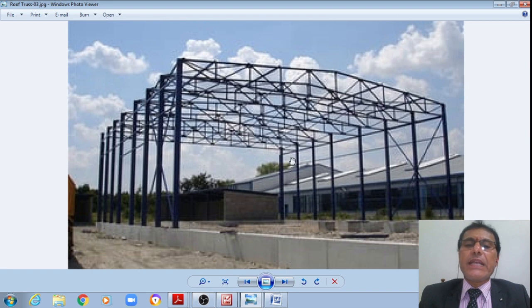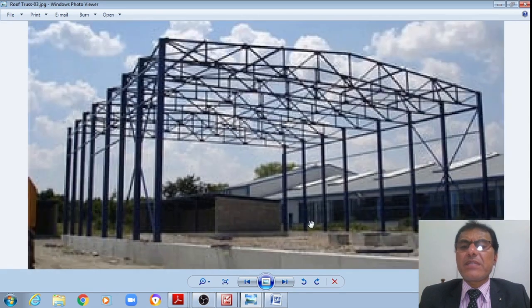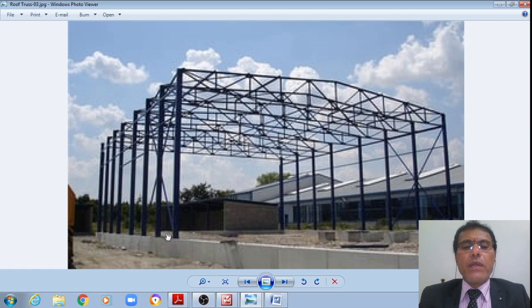Even you can see that all these are connected by means of a tie here, so that all will be acting as one unit. All columns will be deflecting by the same amount and acting as one unit, right? Even we can see here a tie rod. And Indian standard rolled steel beam sections are used as the columns here. These columns are provided over the footings or pedestals, right? Now, let us see also the other schematic.